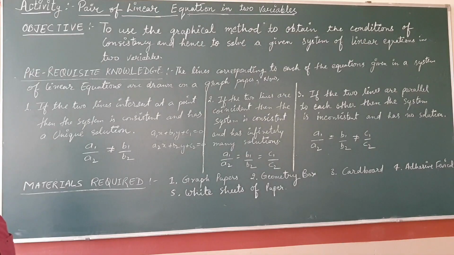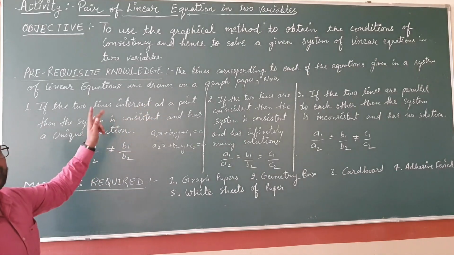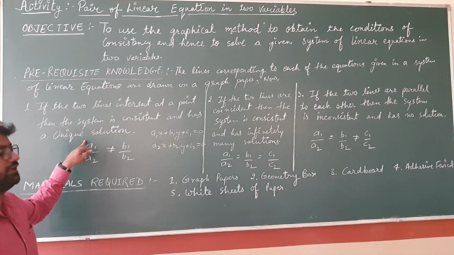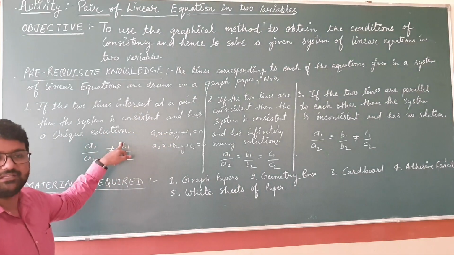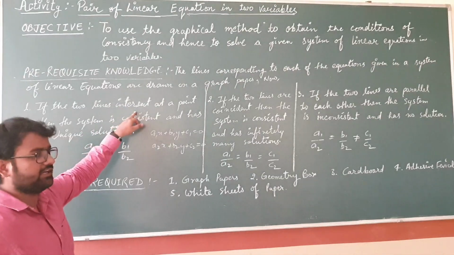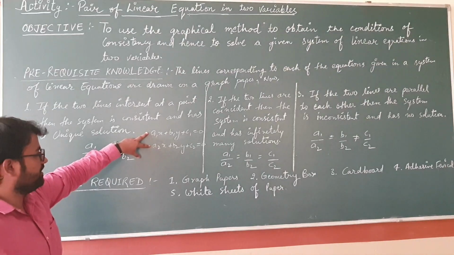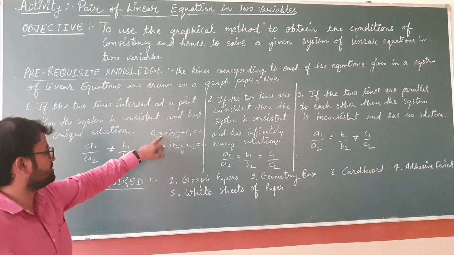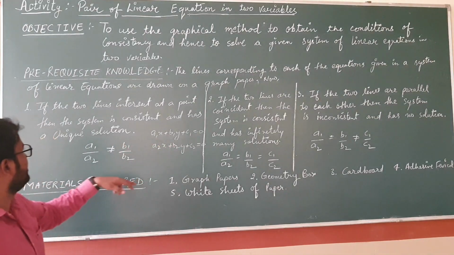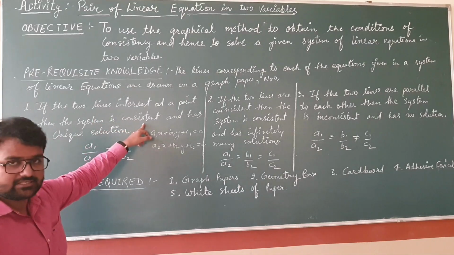So it must be clear to you, beta, that when two lines intersect at a point, the system is consistent. And the number of solutions? A unique solution. And the type of lines is intersecting. So here are two equations, and the coefficients of these two equations satisfy a1 upon a2 is not equal to b1 upon b2. So you can say the two lines intersect at a point, then the system is consistent and has a unique solution.